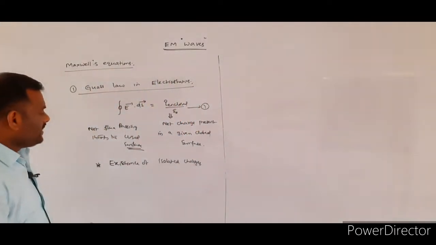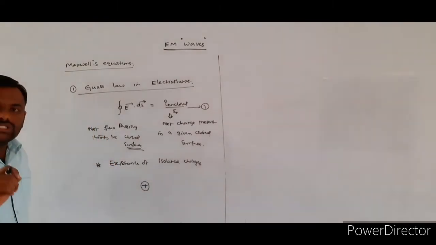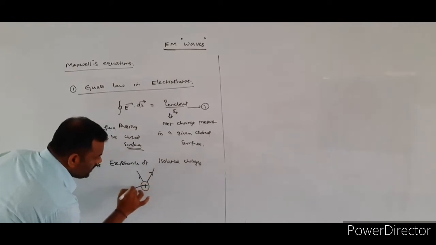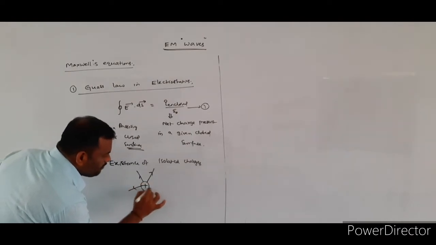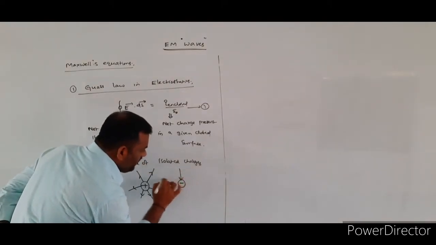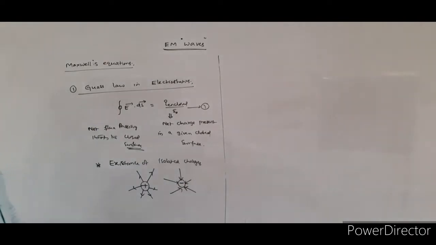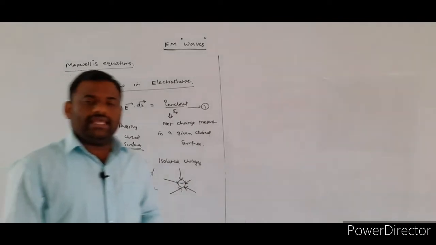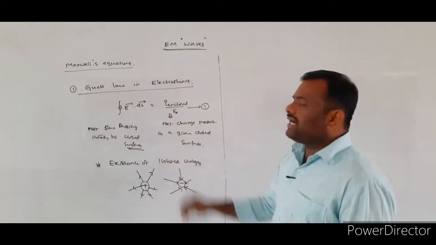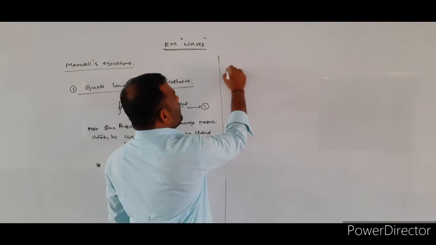So if you consider any one positive isolated charge, from this positive isolated charge the electrical field lines will be moving outwards. If you consider the negative charge, the field lines enter into that given negative charge. So this was explained by the first Maxwell's equation, that is nothing but Gauss law in electrostatics. Now, coming to the second Maxwell's equation.